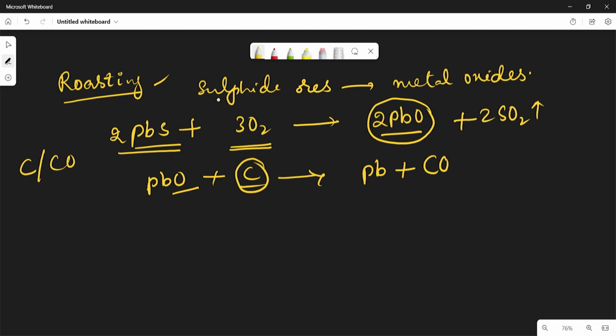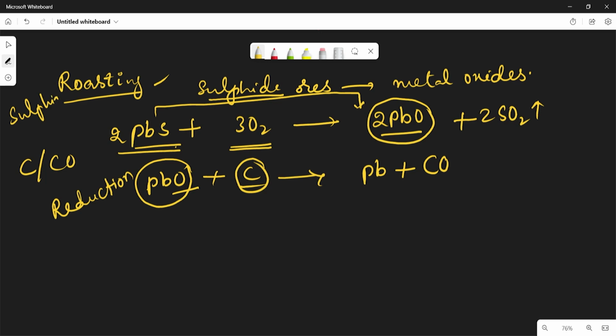Roasting method means we are converting the sulfide ore to the oxide form, metal oxide form. Then we are again doing the reduction method here, which means the sulfide ore is not directly converted into the metal. So if you are getting the sulfide ore, it will be converted into metal by two methods.